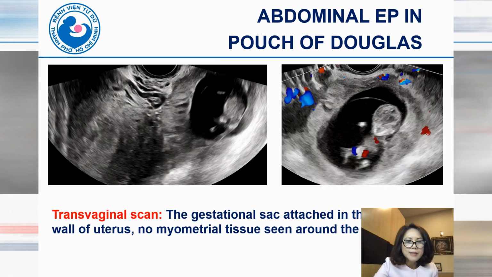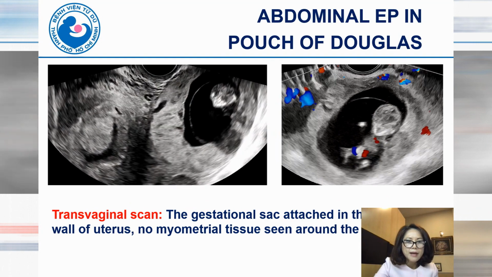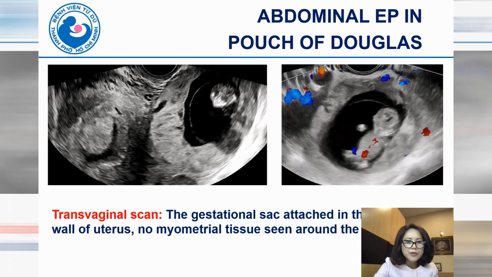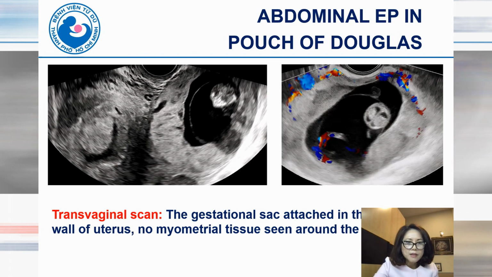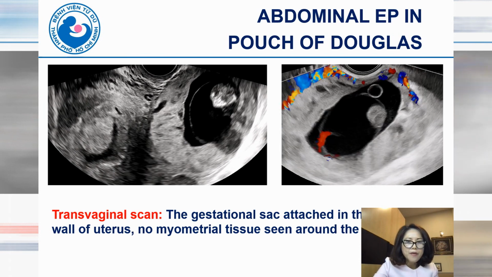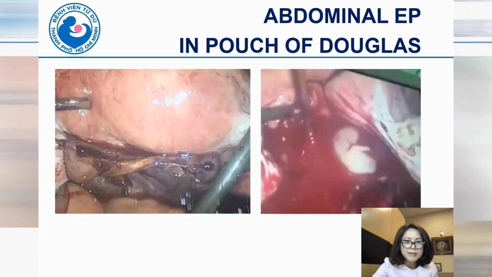You can see this is the uterus and this is the gestational sac, attached to the posterior wall of the uterus, and we do not see the myometrium around the gestational sac, so we think this is an abdominal ectopic pregnancy.